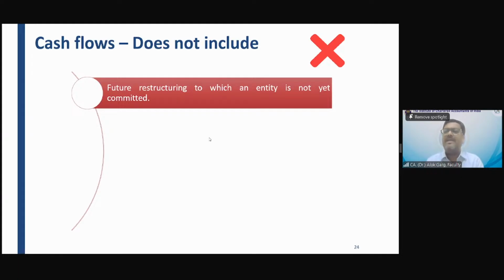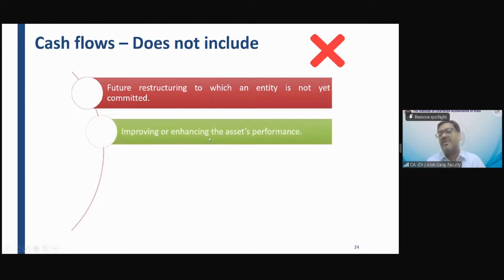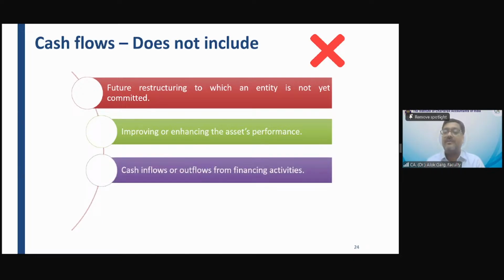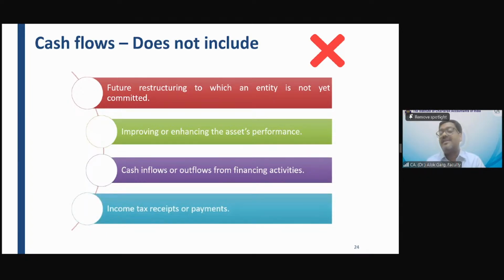But if the company is not committed, only thinking about restructuring, whether that will be considered, answer is no. Improving or enhancing the asset performance. The company wants to invest in the technology in future, like driverless cars. So that is not required to be included. Cash inflow or outflow from financing activity, income tax receipt or payment. These are not the relevant cash flows for determining value in use.